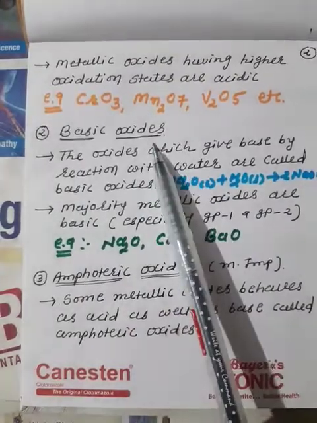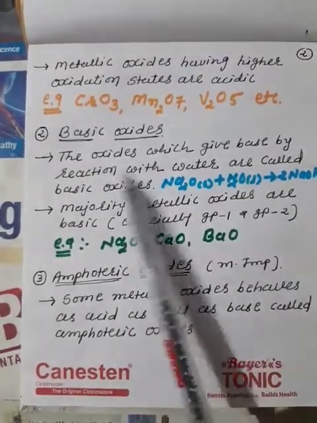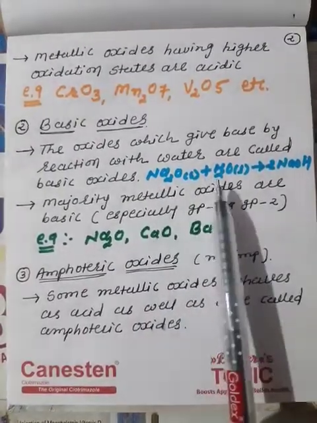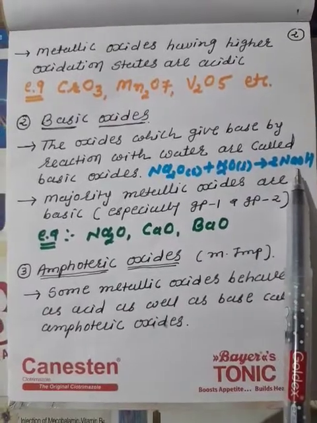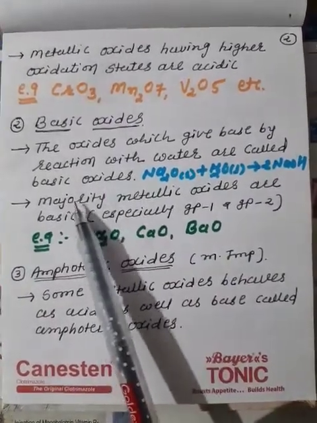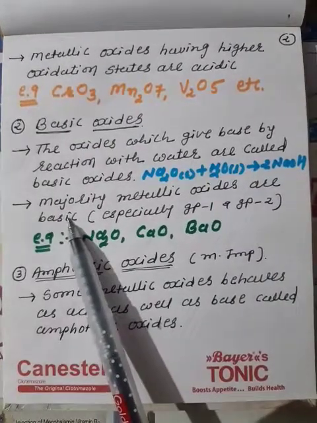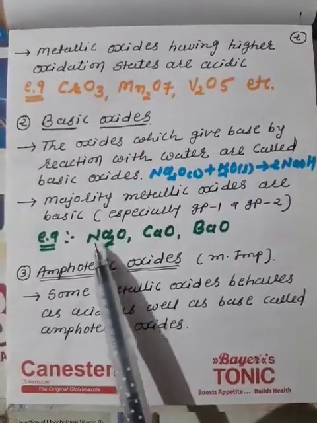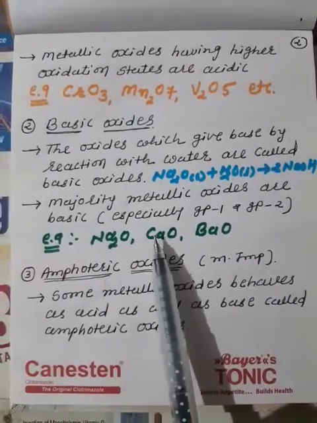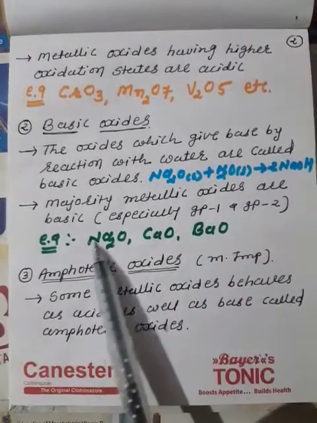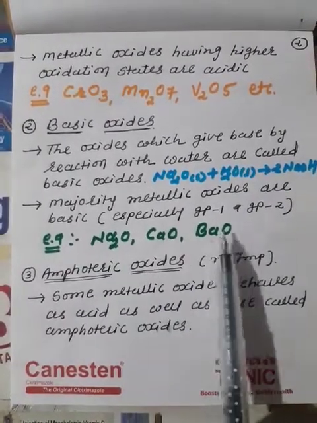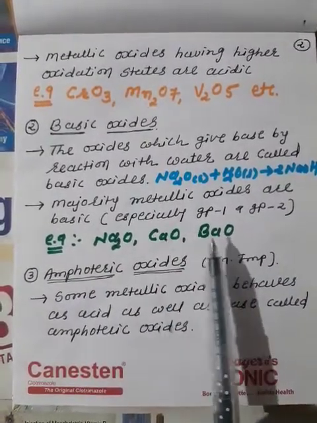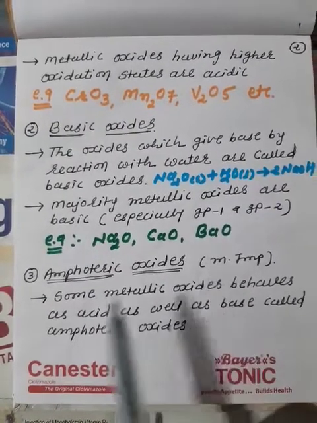Second is the basic oxides. The definition is the same: those that give a base with water are called basic oxides. Let us take sodium oxide, which with water gives sodium hydroxide. You know very well sodium hydroxide is a base. The majority of metallic oxides are basic in nature, especially S block elements, alkali metals and alkaline earth metals. All oxides of group 1 and group 2 are basic, but I have written only three here: sodium oxide, calcium oxide, barium oxide. Sodium oxide gives sodium hydroxide, calcium oxide gives calcium hydroxide, barium oxide gives barium hydroxide.